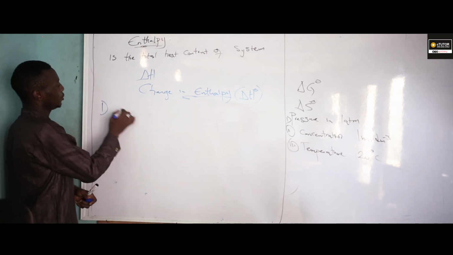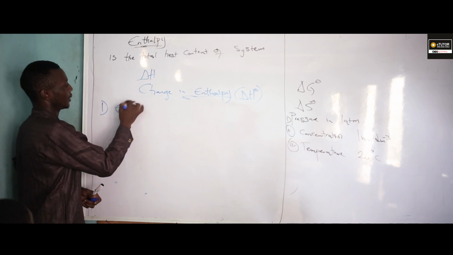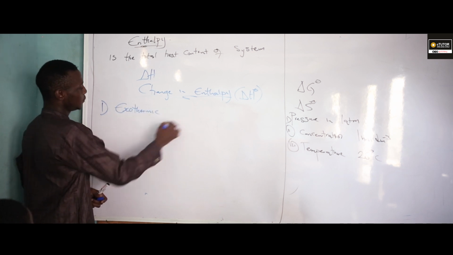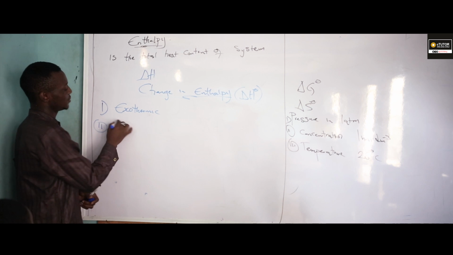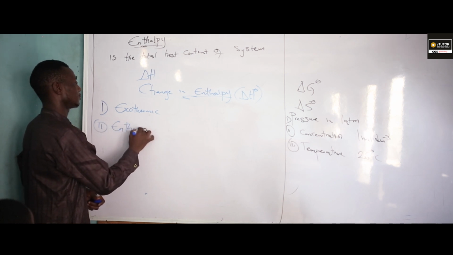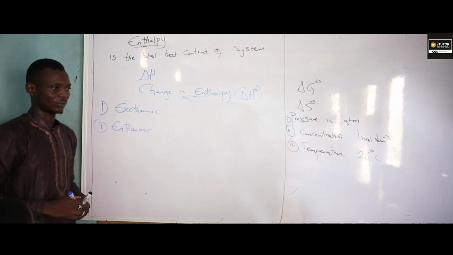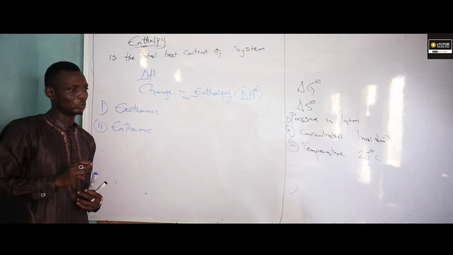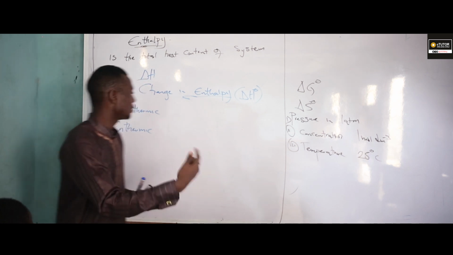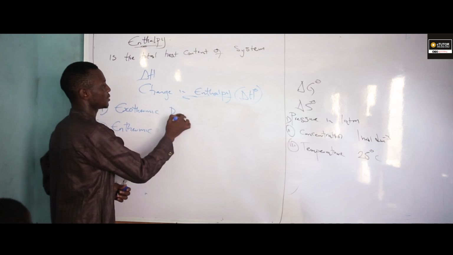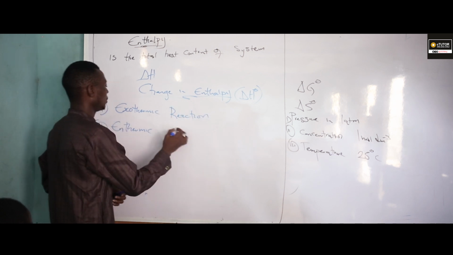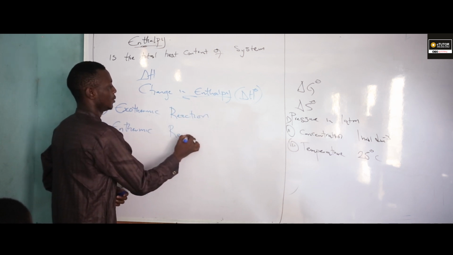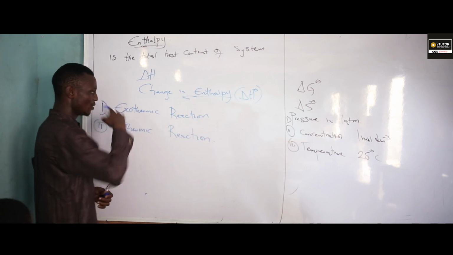We have two types of this. Number one is exothermic. And number two is endothermic. The system I'll be talking about is a reaction. So we call these exothermic reaction and endothermic reaction.